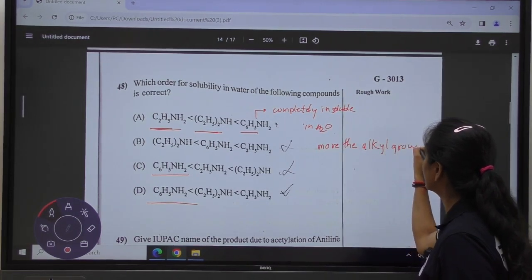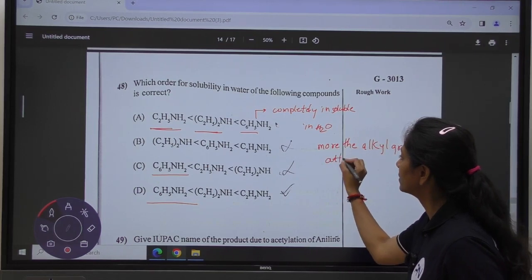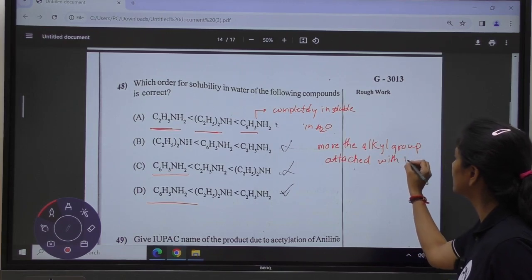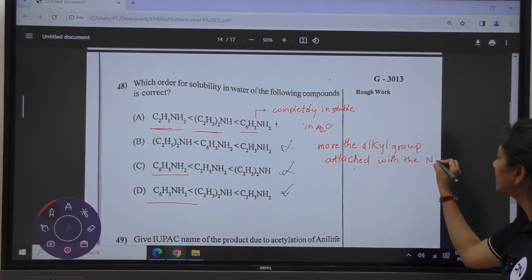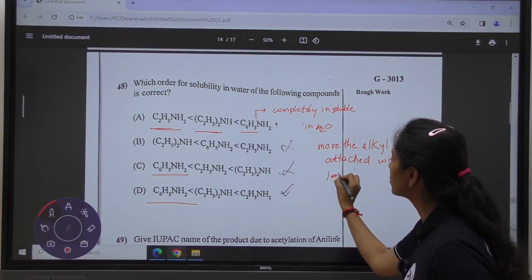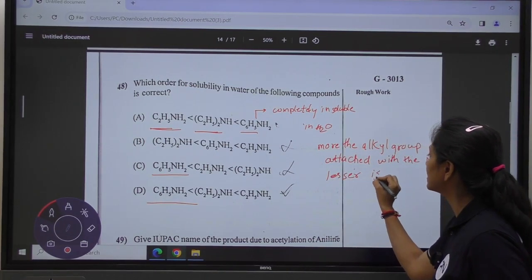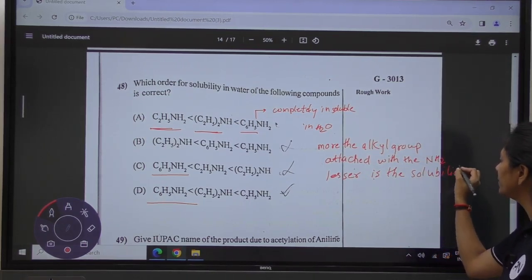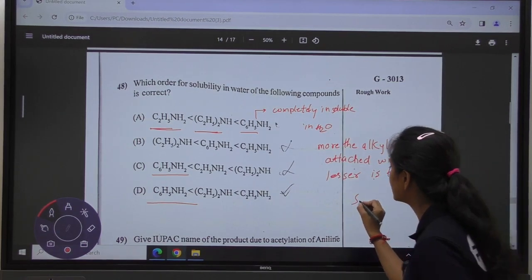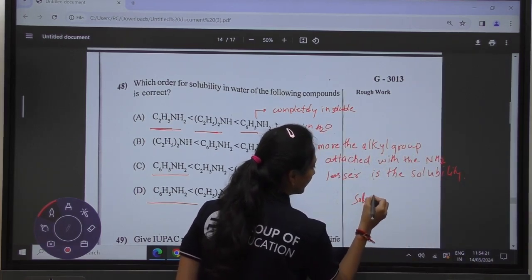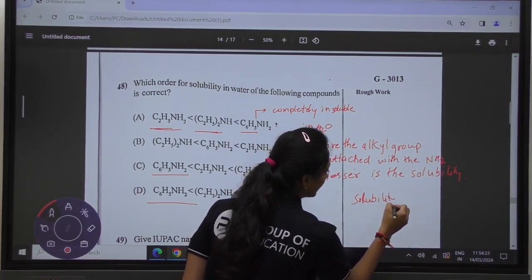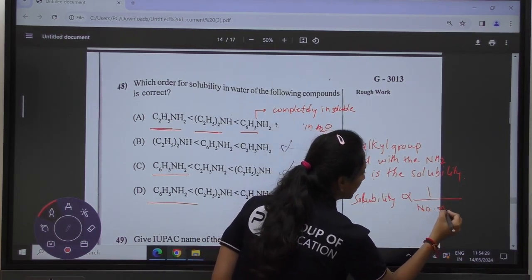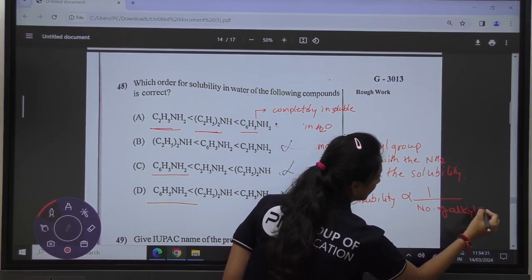One thing is there: the more the alkyl groups attached with the amine, the lesser is the solubility. Lesser is the solubility. How will the solubility be affected? Solubility is inversely proportional to the number of alkyl groups.